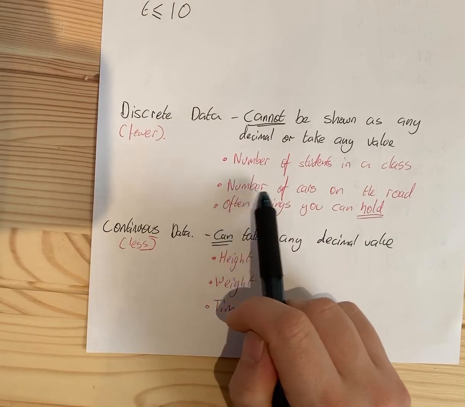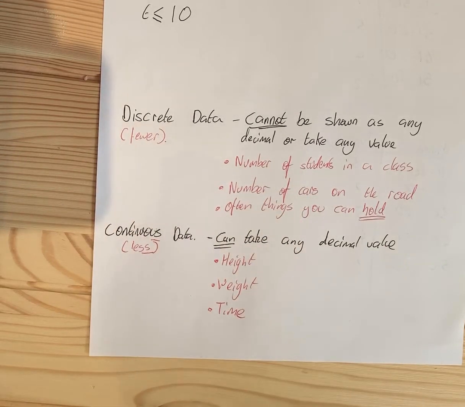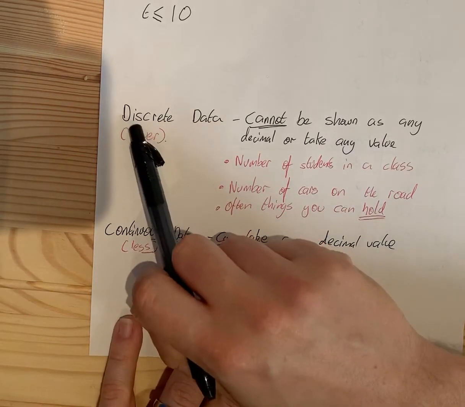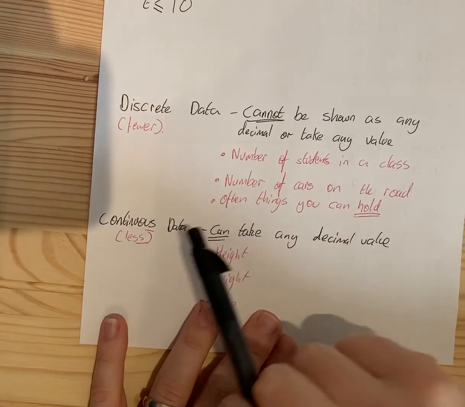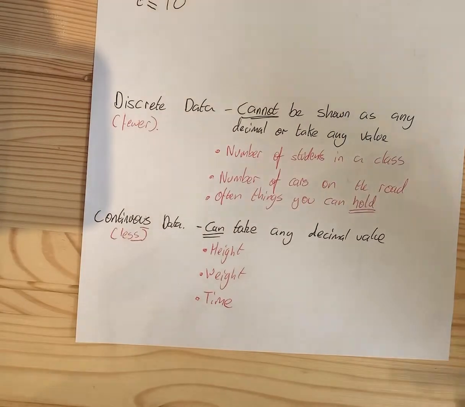If I'm thinking about the number of cars on the road, there might be 100 cars that drive past my house in an hour. There might be 200 cars. There might be 4 cars. There are not 4.5 cars. There are not 7.3 cars. There are not 15.286 cars. So that's called discrete data. And it's often physical things that you can hold.